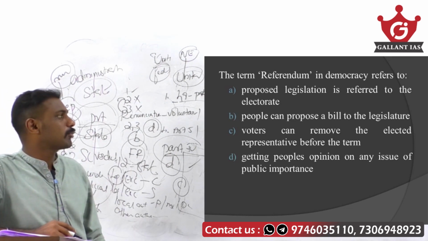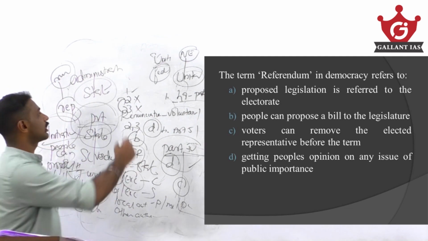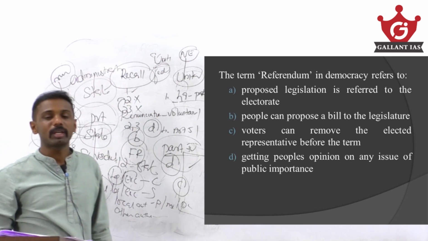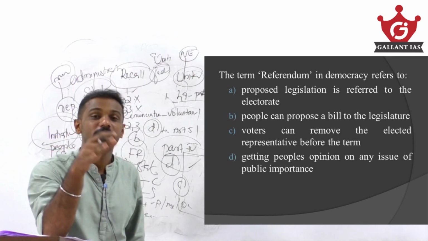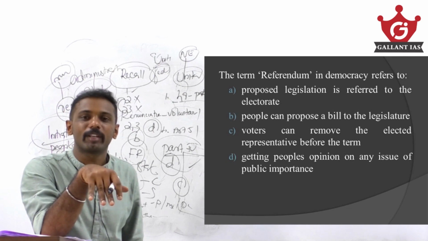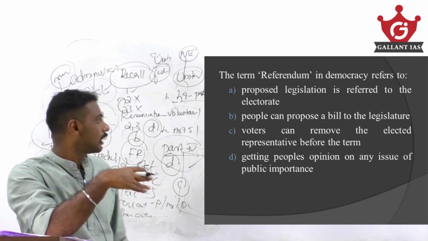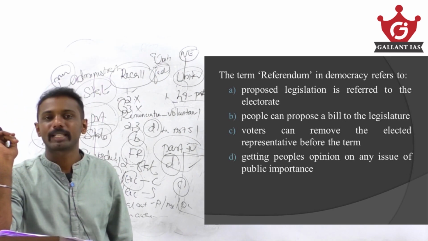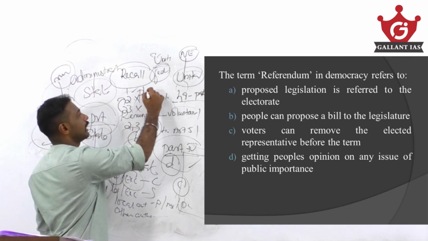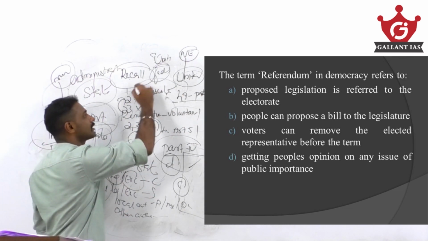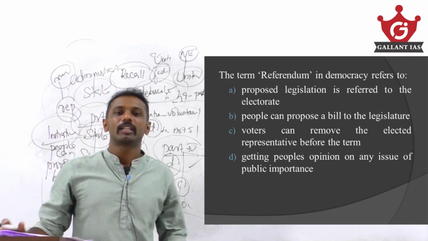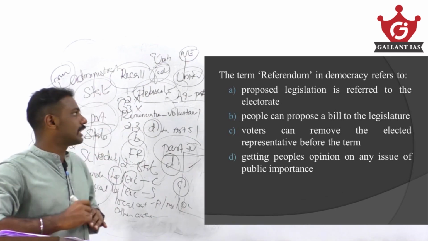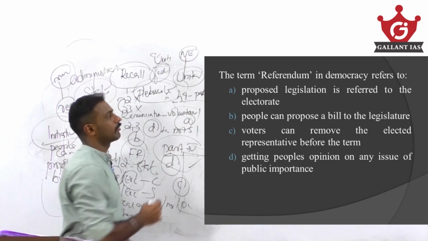Then, voters can remove the elected representatives before the term. That is what we call recall. To recall, the people can remove their elected representatives from office even before their term. That is not available in the Indian context currently. Getting people's opinion on any issue of public importance, that is what we mean by plebiscite. For a matter of national importance, the government gets the opinion of the public. That's what I mean by plebiscite. So referendum means option A, that is, proposed legislation is referred to the electorate.